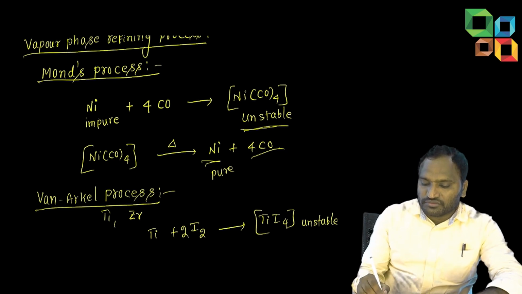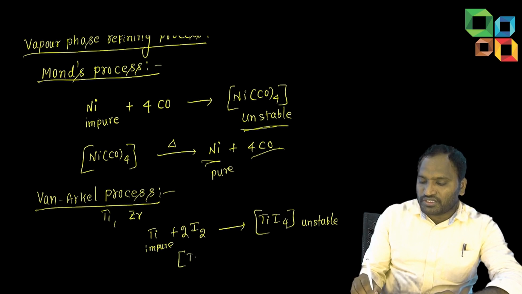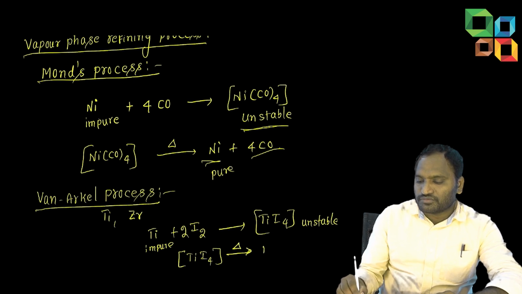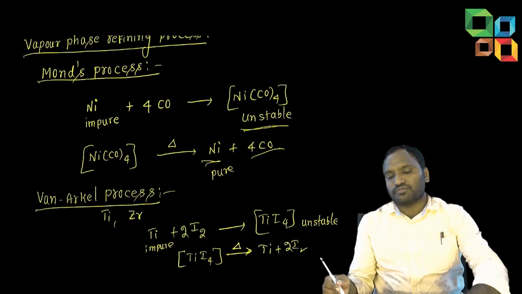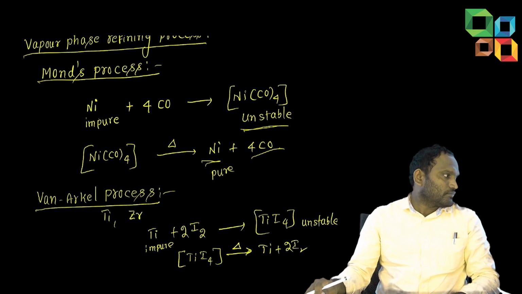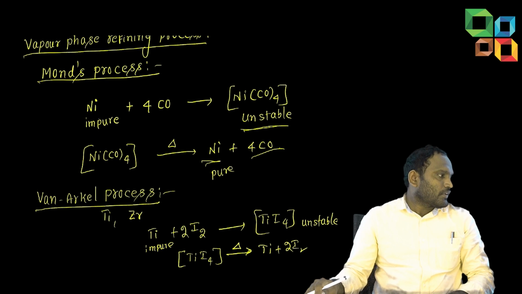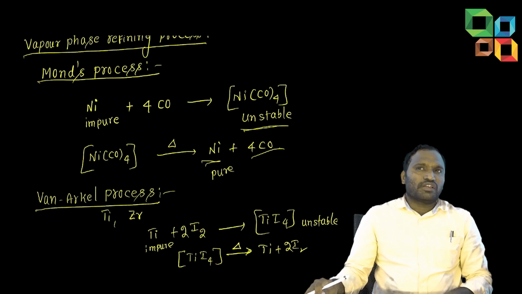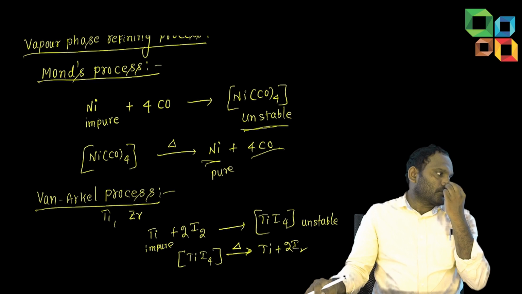Students, this is with impurities. Next, once we heat this one, it forms titanium plus iodine, the pure one, at around 1200 degrees Celsius. Okay, students, so zone refining and vapor phase refining are also over.